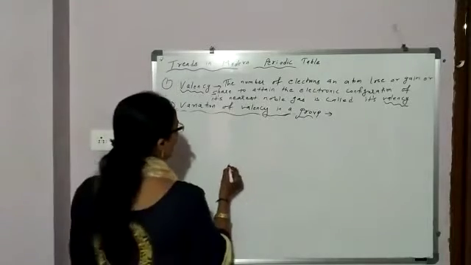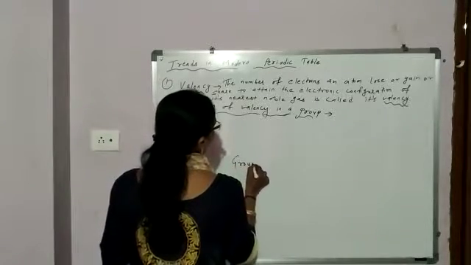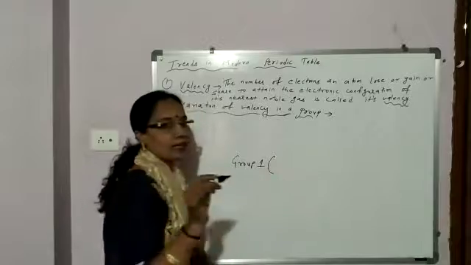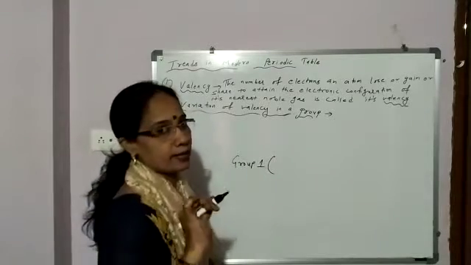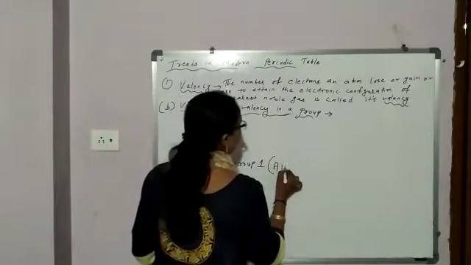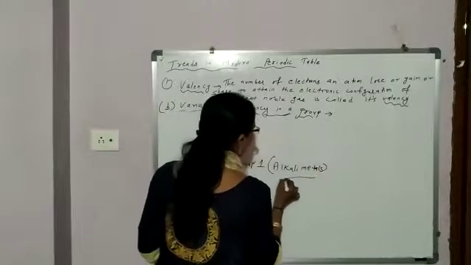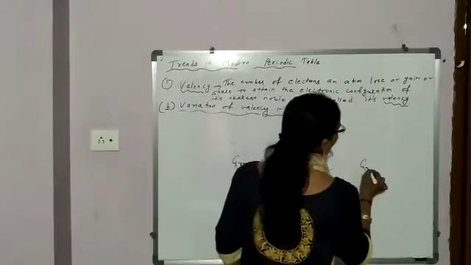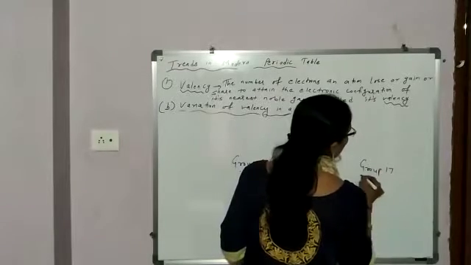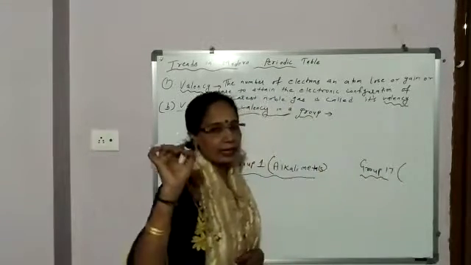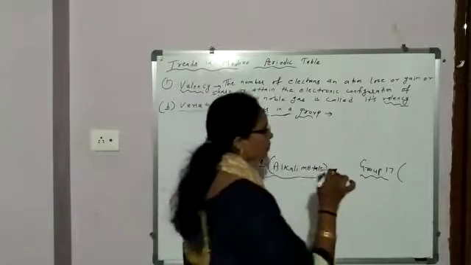So I am taking here group 1 elements. And what are group 1 elements called? Alkali metals. Okay. One more example I am taking: group 17 elements. And group 17 elements are called halogens.